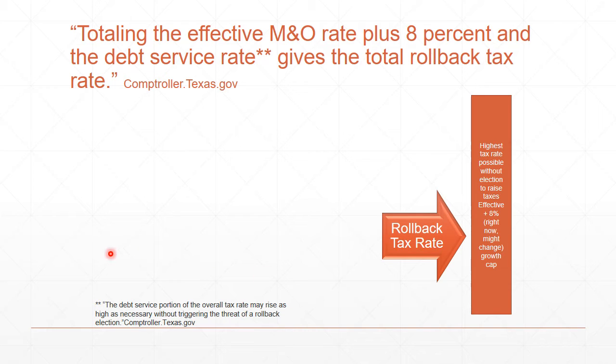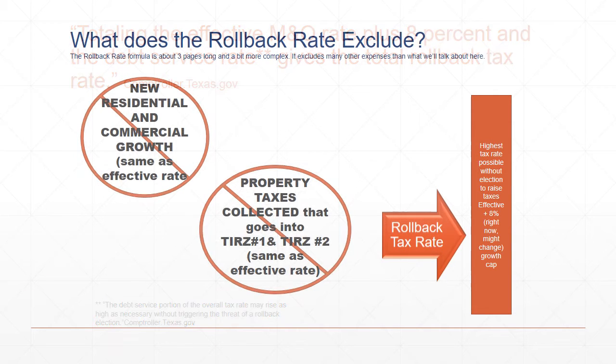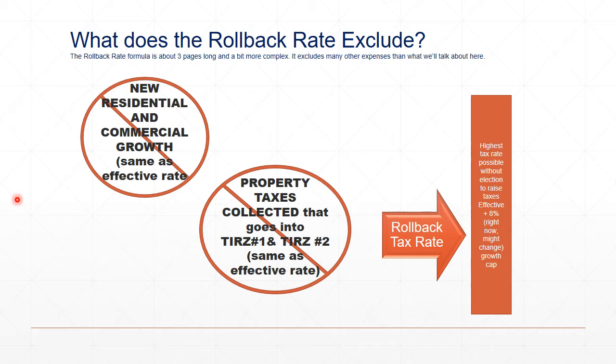So if someone asks, how are we going to pay off all of our bonds, that is not included in this. The rollback rate excludes, and again, it's very complicated, a lot more than this, but I'm only going to talk about the basic things. It excludes new residential and commercial growth, same as the effective, and it excludes property taxes collected that go into the TERS 1 and 2, the same thing.